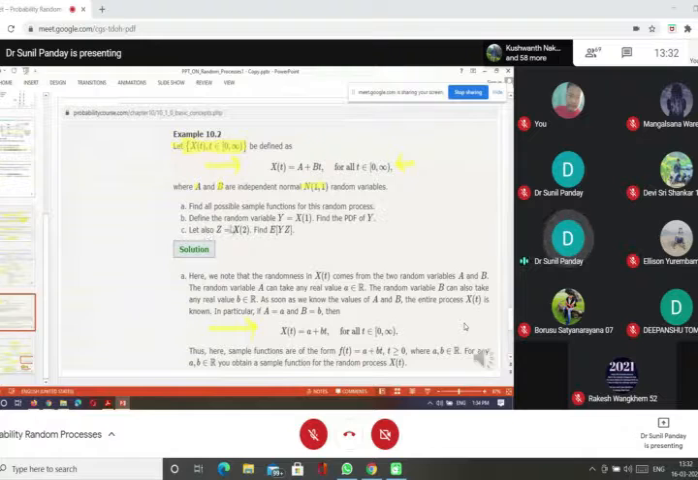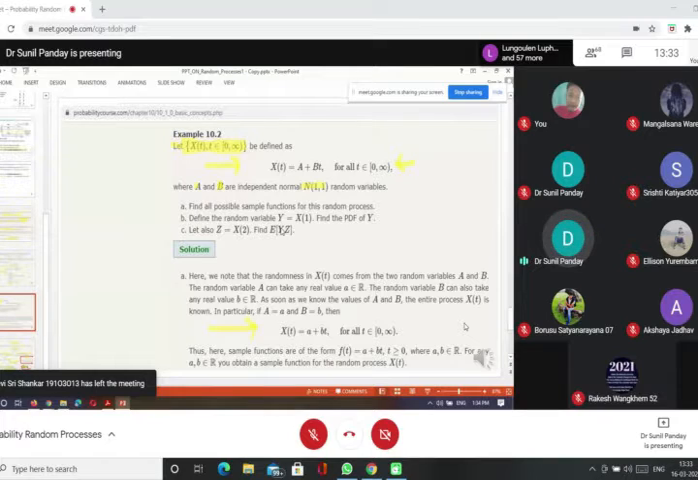Let also z equal to x2. So the z is also another random variable for t equal to 2. So we substitute t equal to 2 and we will get z. And then we have to calculate expectation of y into z.